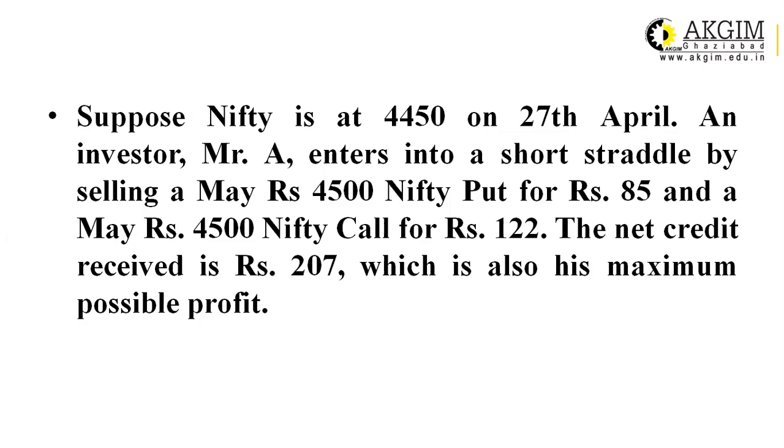The net credit which he has received, that is 207, which is 122 plus 85, is also the maximum possible profit because he has sold the call and put, and the loss is unlimited, and this is a very risky strategy.